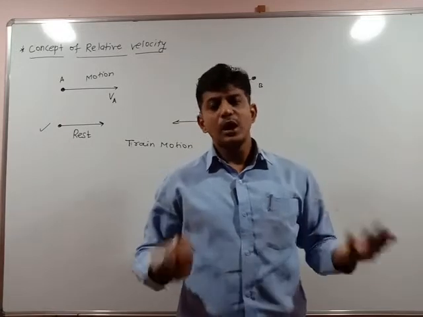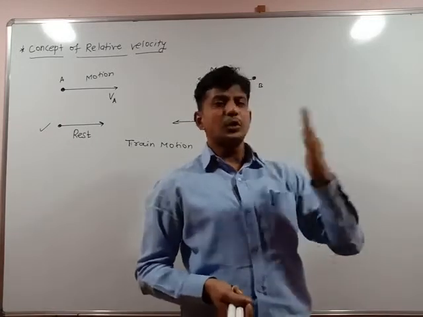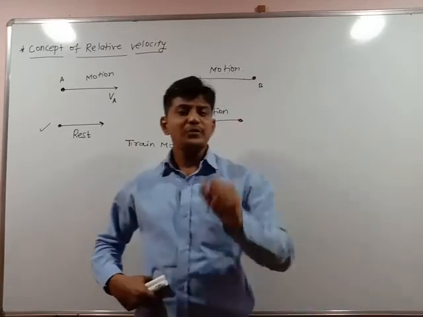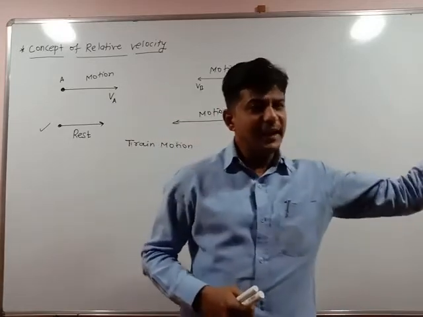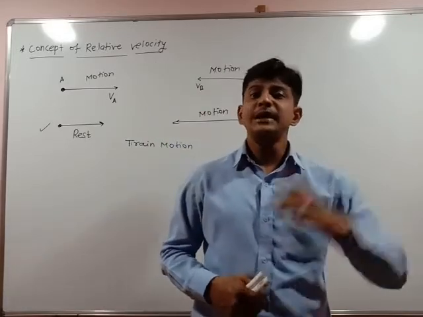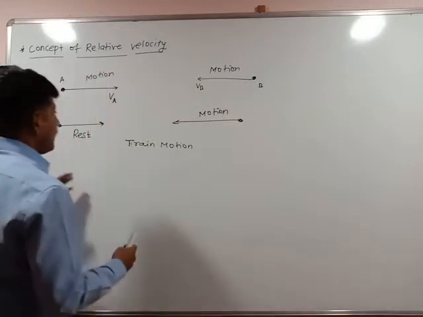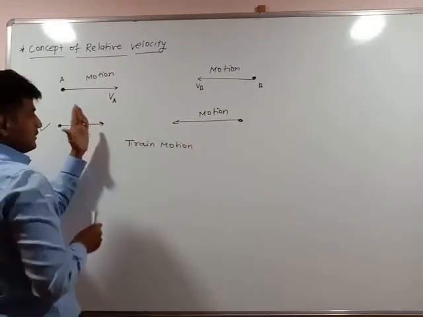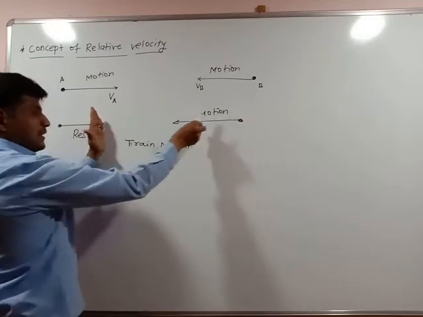So I become the observer. The train is moving towards the observer. What happens to the velocity of sound of the train? If the train is moving towards the observer, the velocity of sound will increase. Why? Because the difference in the distance between both will be decreasing. This is at rest. This is under motion.